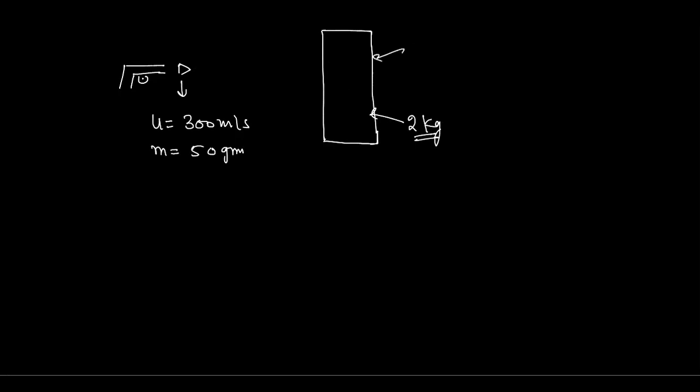Just don't think this is a wooden block, imagine this is a hard metal block of 2 kg, and the bullet cannot penetrate it. So can you tell me with what velocity this block will move? What would be the velocity of this one?